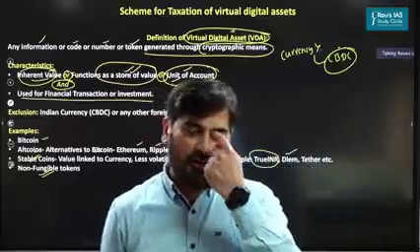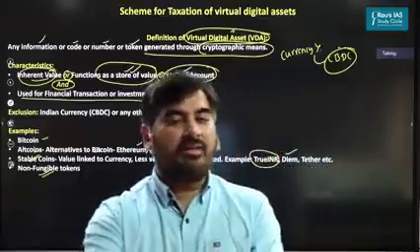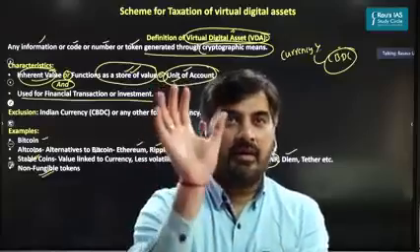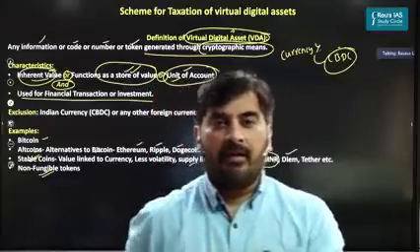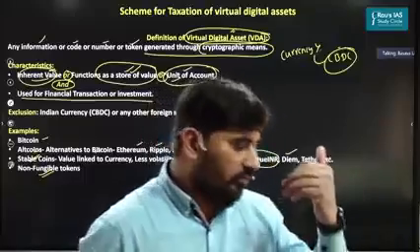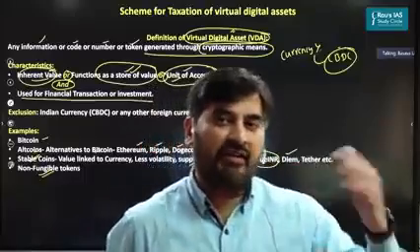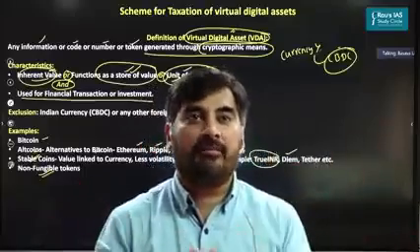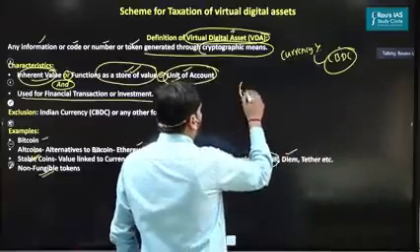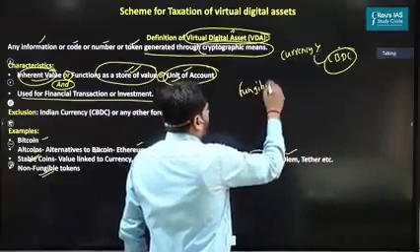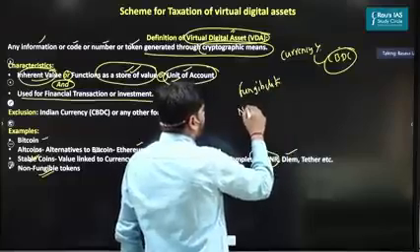Now, what are non-fungible tokens? This is once again very technical, but let me simplify this as much as possible. Let me first make you understand the difference between fungibility and non-fungibility. Now, when do you say that a particular thing is fungible?